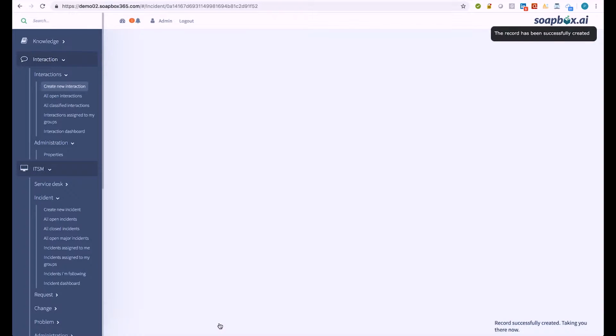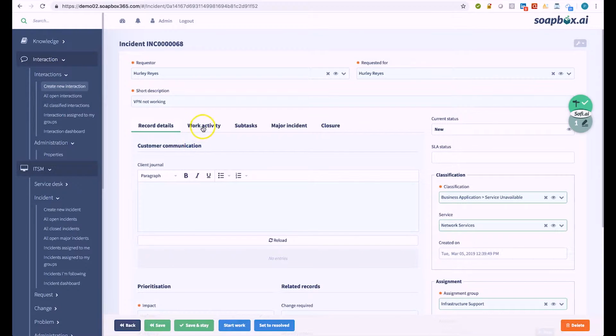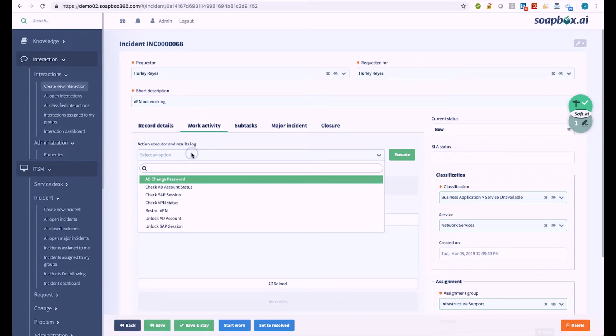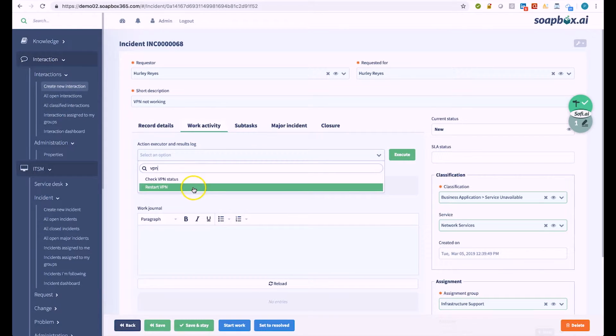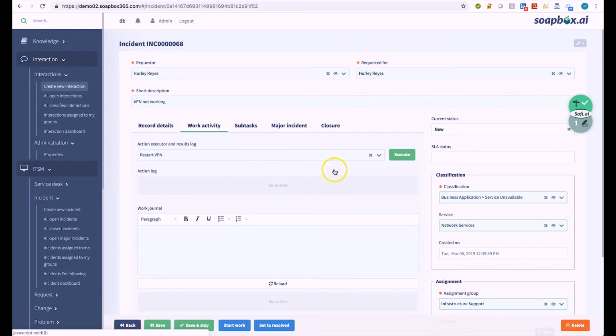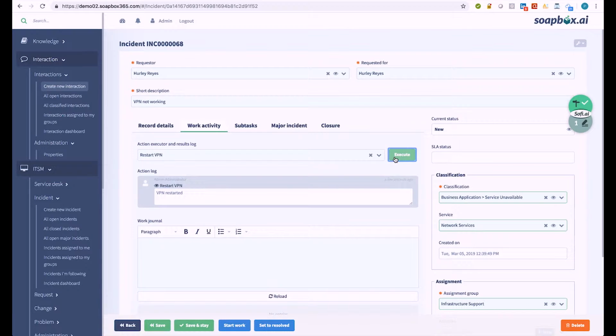And what we're trying to identify, or teach Sophie, is that there's an action that can be fired that would resolve this issue. And the action I want to fire is the VPN restart. You can see there's no prediction like we've seen in the past because Sophie hasn't learned that yet. But if we execute that, we're now starting that learning process.